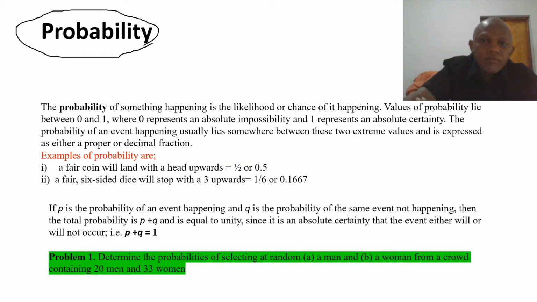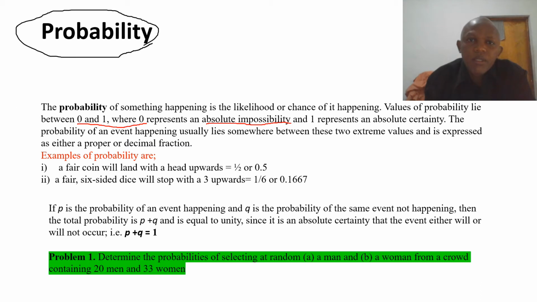Now, values of probability range between 0 and 1, where 1 represents absolute certainty, and 0 represents absolute impossibility.